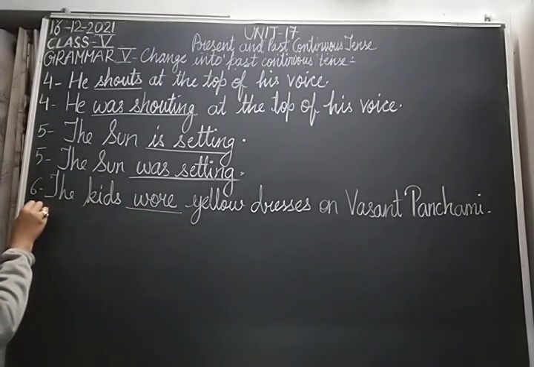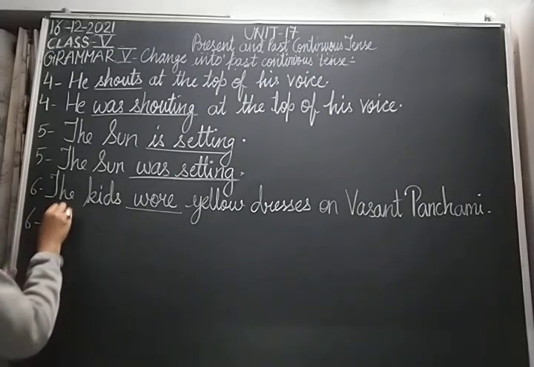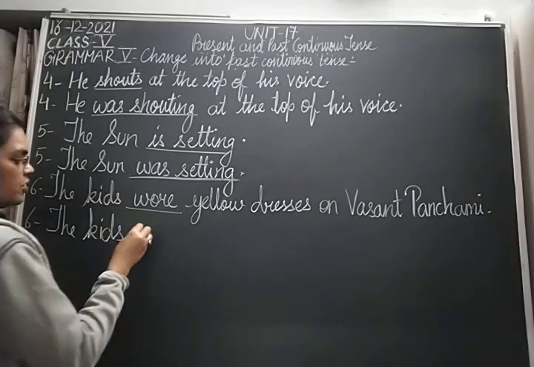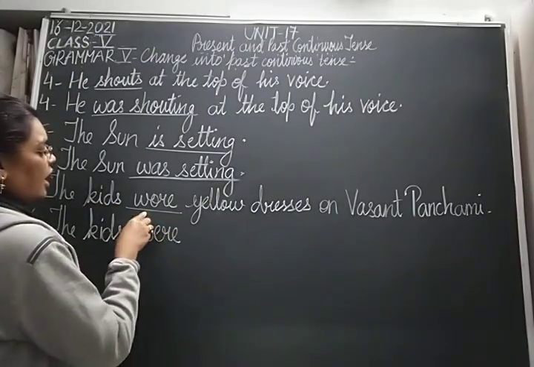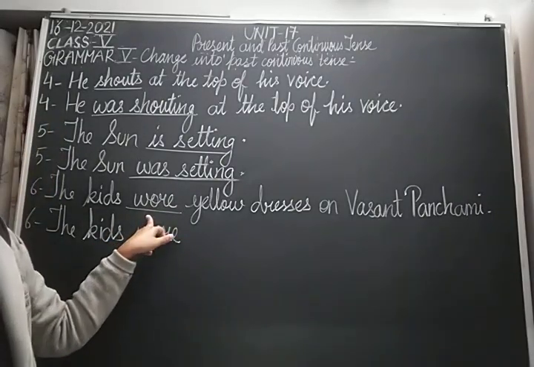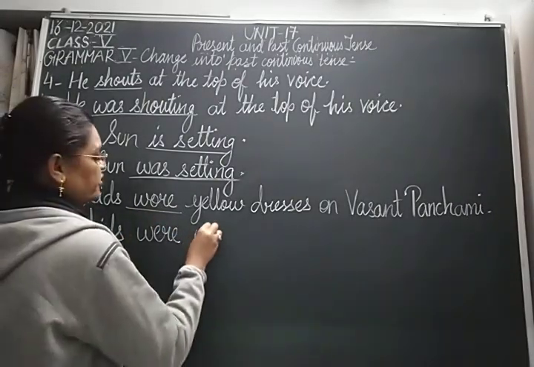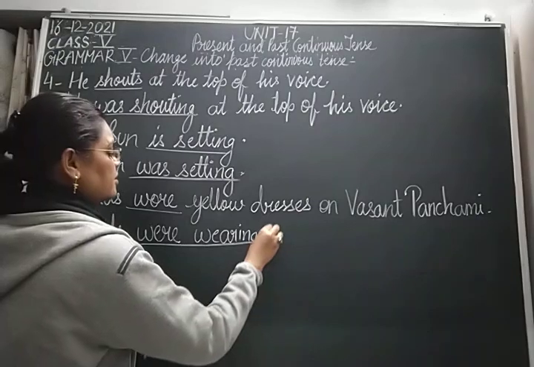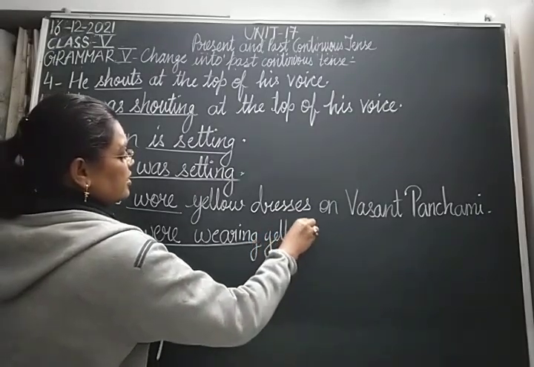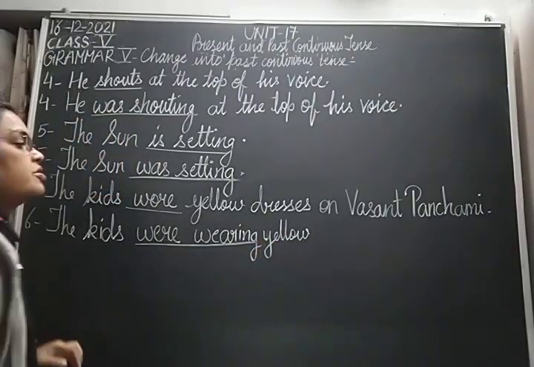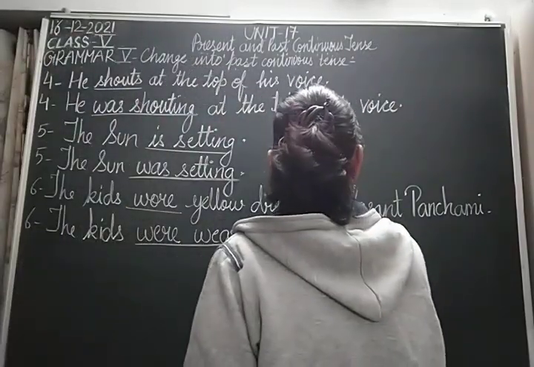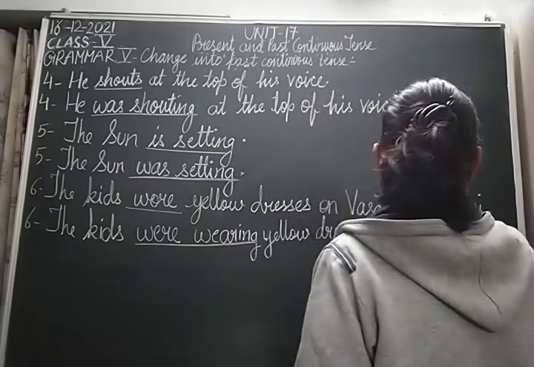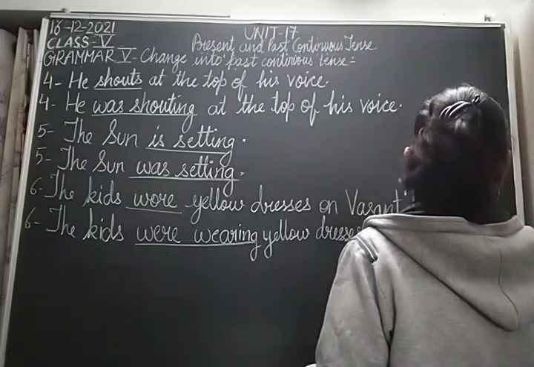That means plural subject. So, our sentence in past continuous tense will be the kids. With plural subject, we use the helping verb were, and wore, the root form is wear, W-E-A-R, wear. We'll add ing to it. So, the kids were wearing. The remaining sentence will be as it is. Yellow dresses on Vasant Panchami.